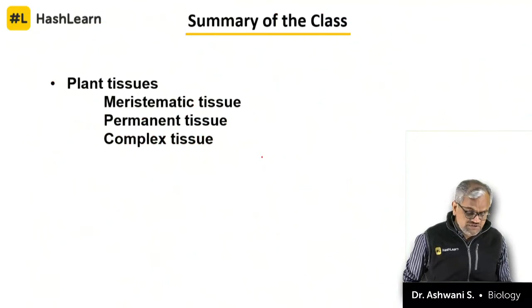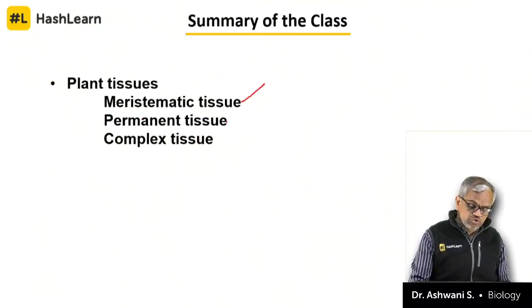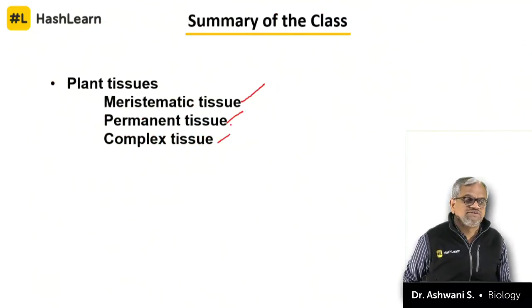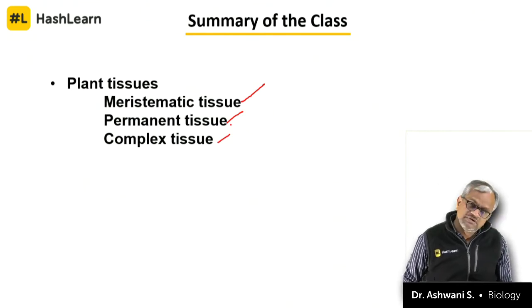So what all things we have done today is meristematic tissue, permanent tissue and complex tissues, starting from parenchyma to xylem and phloem.